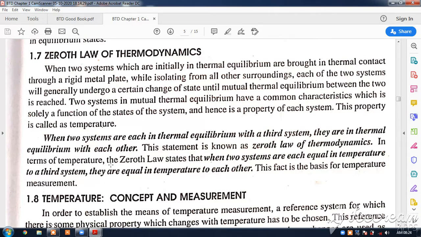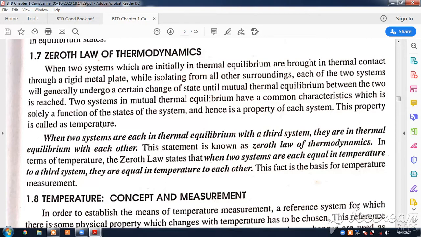In terms of temperature, the zeroth law states that when two systems are each equal in temperature to a third system, they are equal in temperature to each other. Like I told, two systems A and B, if A's temperature is equal to C and B's temperature is equal to C, then it shows that the temperature of A and B is also the same. It is very obvious. Okay, this fact is the basis for temperature measurement.